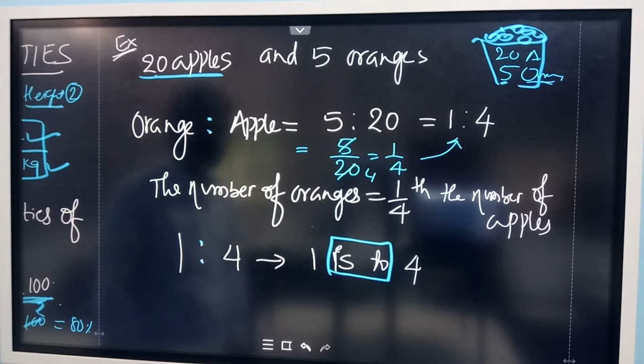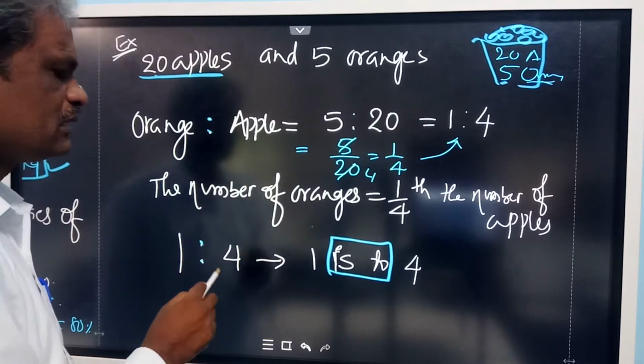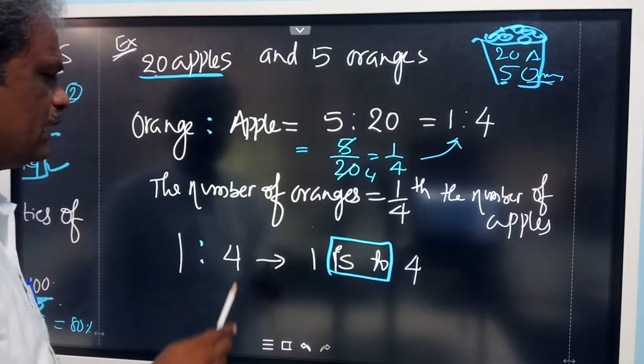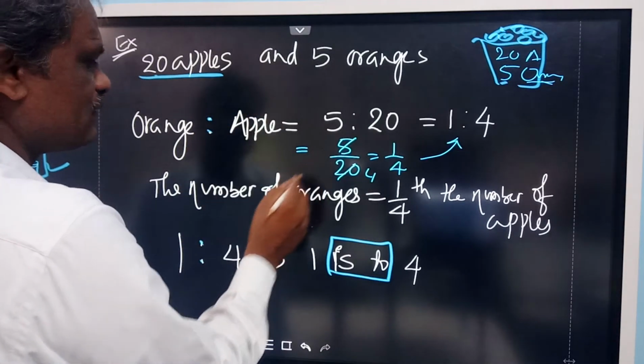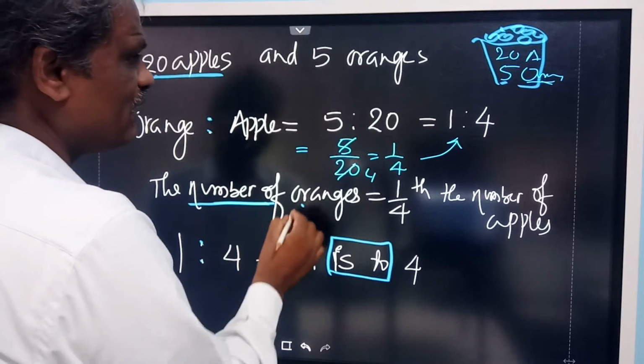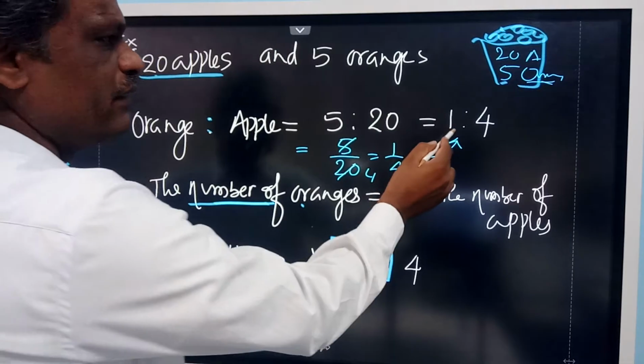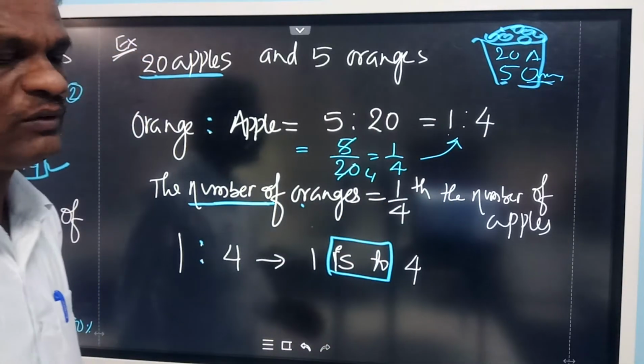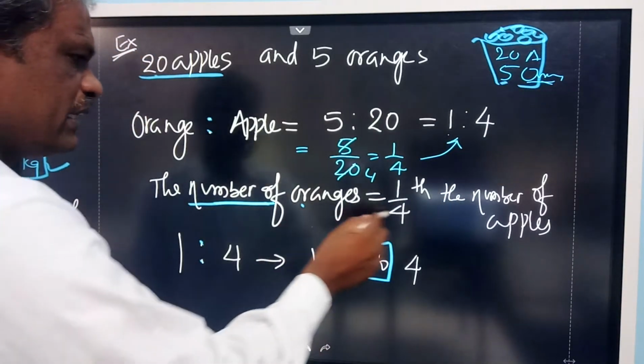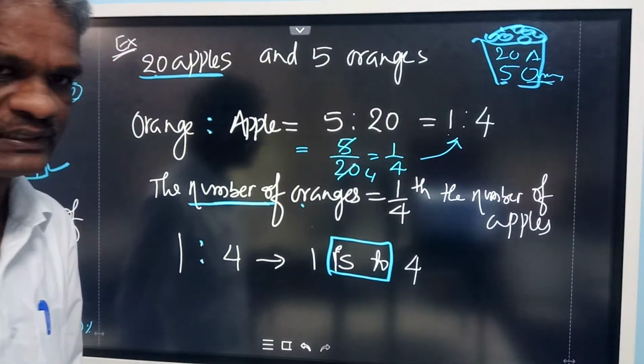This is the symbol we use, a symbol to represent the ratio. And here, the number of oranges. When you compare, look at this: this one is 1, this one is 4. If there is 1 orange, apples will be 4. So therefore, you can write 1/4 of the number of apples.